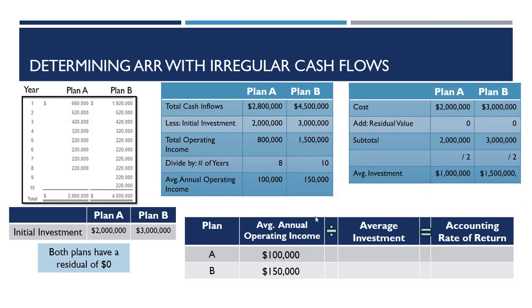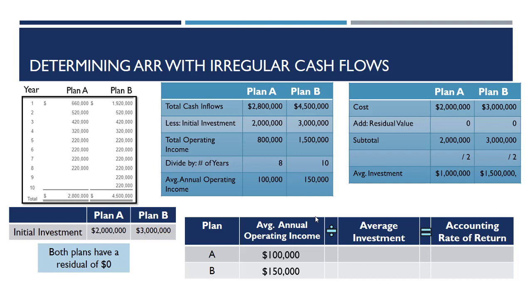Let's divide that by our average investment. Again, for your average investment, you take how much you have in it on the first day and how much it's worth on the last day. First day is going to be your initial investment into it. So Plan A has a cost of $2 million, Plan B has a cost of $3 million.